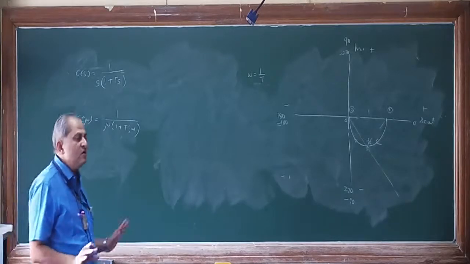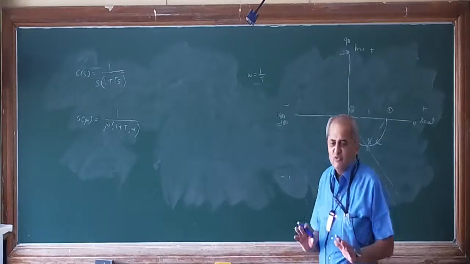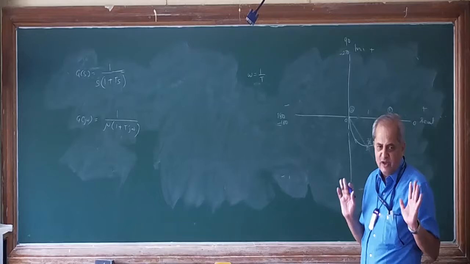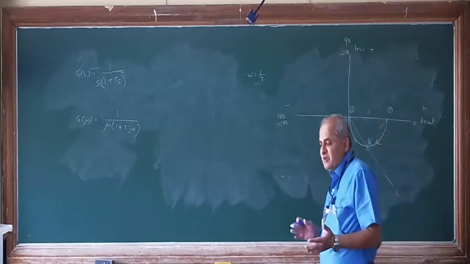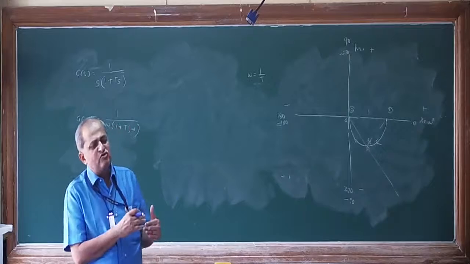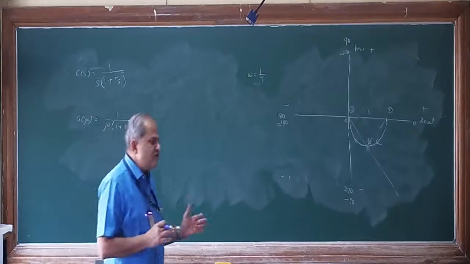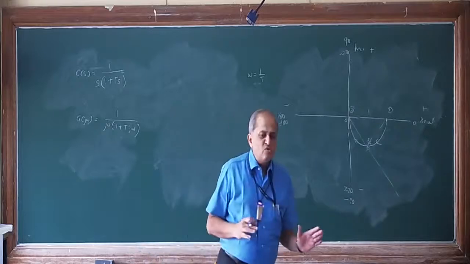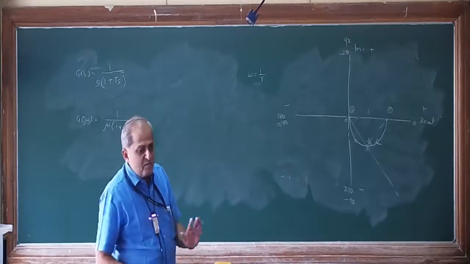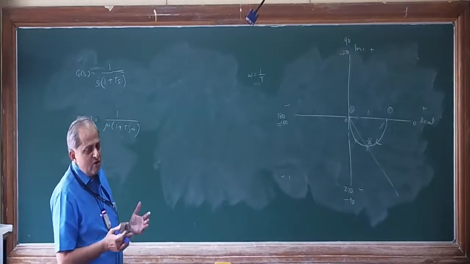So this is basically like your time response analysis. In time response analysis, you will not come to know anything about the stability. You will come to know the system behavior. In the time domain, if you want to find out the stability, you have to use either the Routh stability criteria or the root locus technique. Unless you use these, it is not possible to find out the stability of the system.